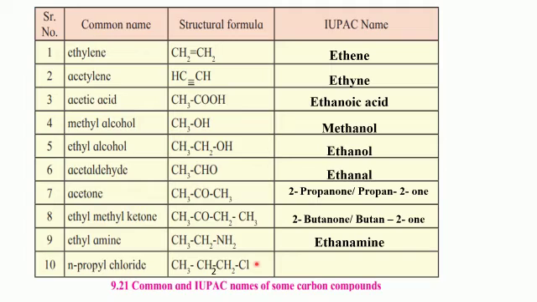Coming to the last example, N-propyl chloride. So this is CH3, CH2, CH2, Cl. I repeat the structural formula, CH3, CH2, CH2, Cl.